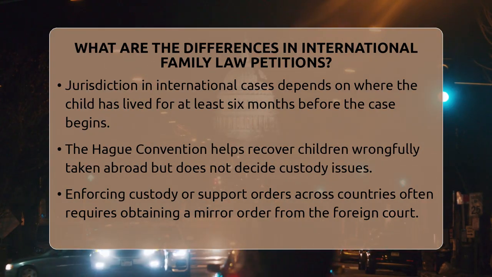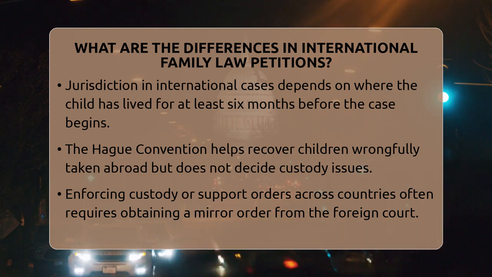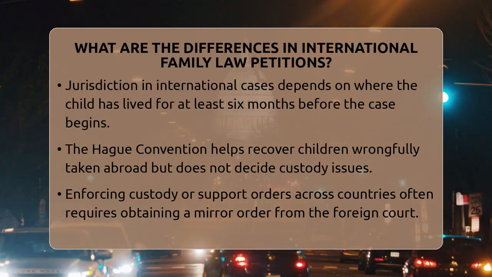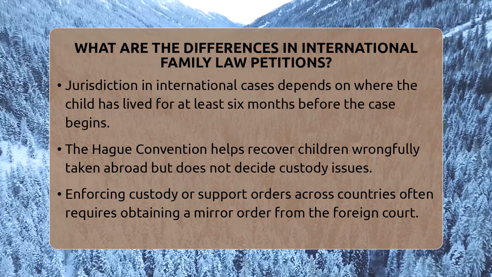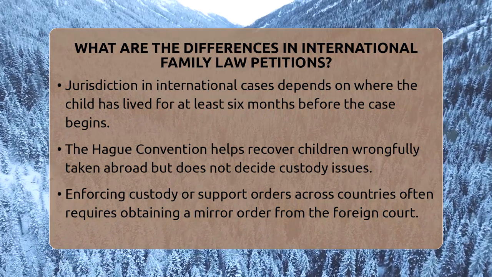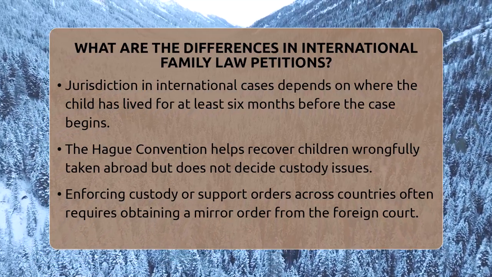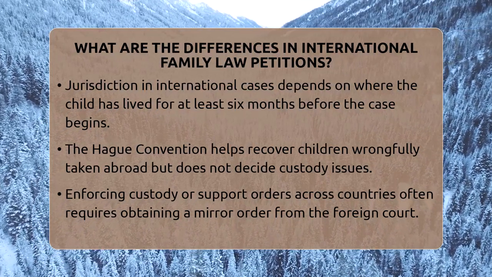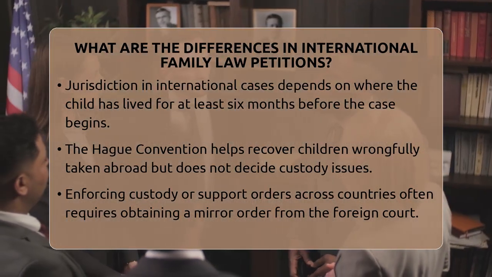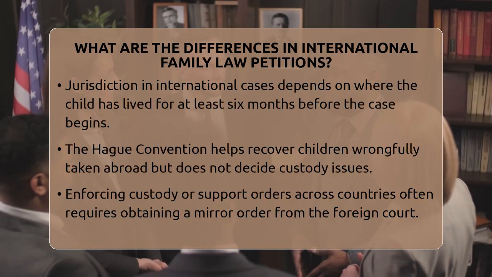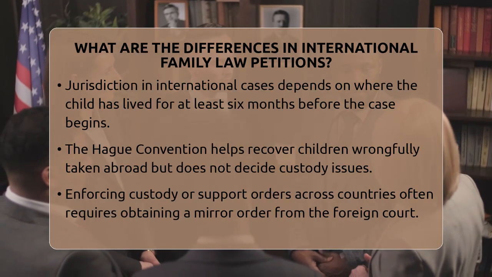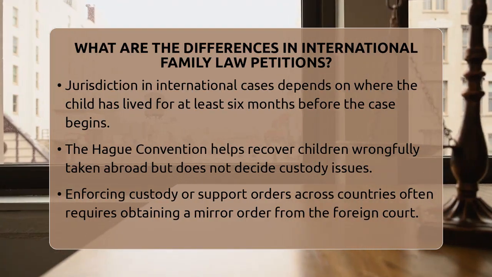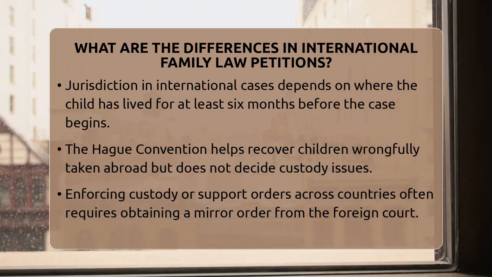Enforcing orders across countries is another challenge. A custody or support order from a U.S. court isn't automatically recognized elsewhere. To make it work, parties often seek a mirror order from the foreign court. This is a copy of the original order, adapted to the laws of the other country. It helps enforce the order locally. Custody orders must specify details like visitation schedules, who pays travel costs, and who holds the child's passports. These specifics help avoid confusion and ensure smooth cross-border arrangements.